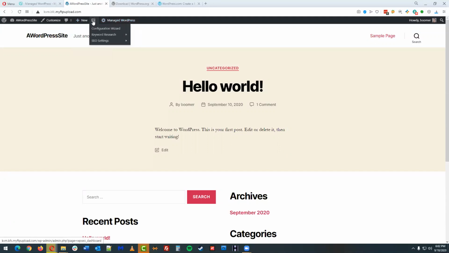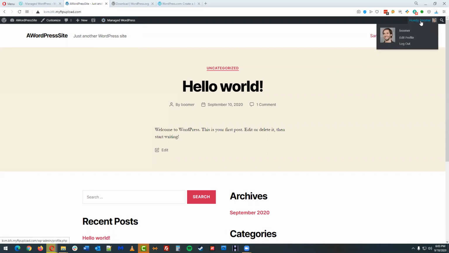The next thing over here is this little Y, and that's actually related to a plugin. We're going to talk about plugins towards the end, so for right now, I just want to ignore that one. And then this next one you might not see if you're not using GoDaddy managed WordPress hosting. This is specific to the GoDaddy environment. So you might not see this, or you might see something else if you're on, let's say, Bluehost or something like that.